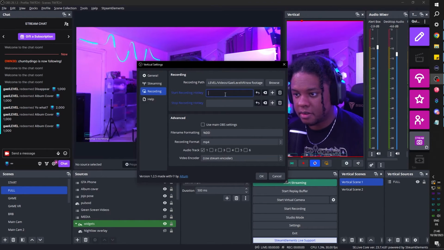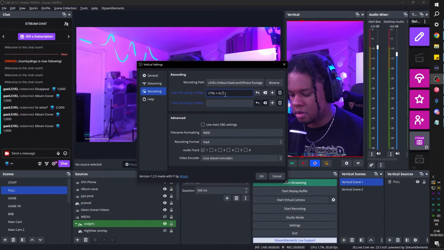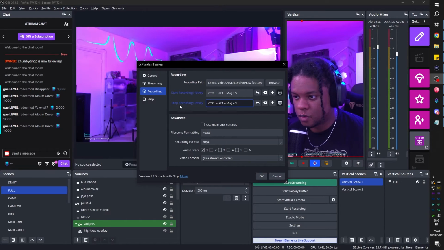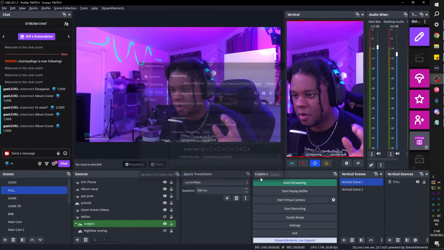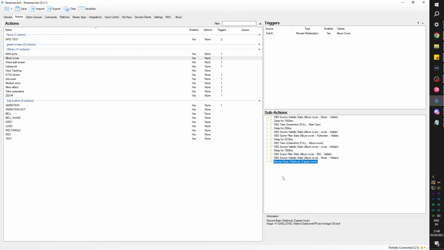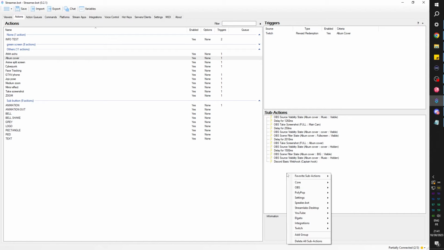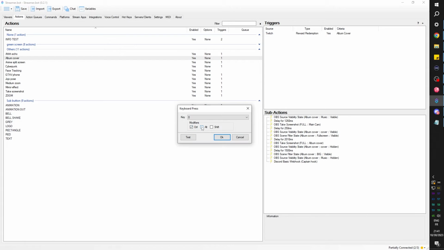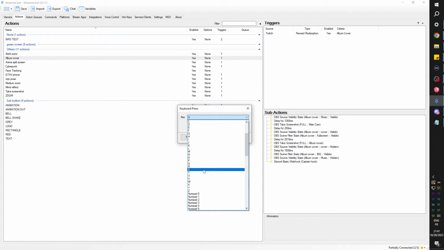And I'm going to set mine to be Control Alt Shift S. And I'm going to put the exact same for stop recording. So Control Alt Shift S. Click OK. And now in Streamerbot, we just need to add key presses. We find that in Core, System, Keyboard Press. Control Alt Shift S. Right there.